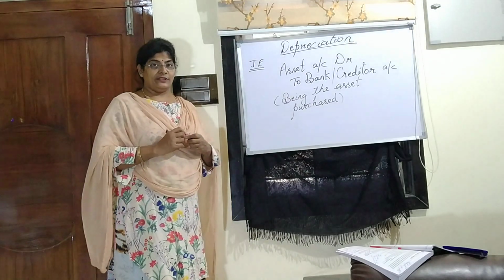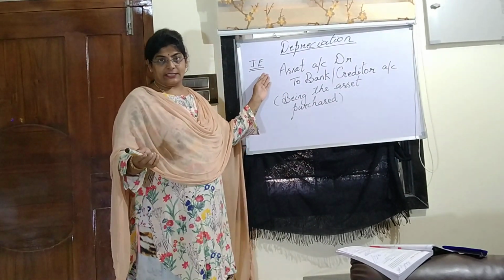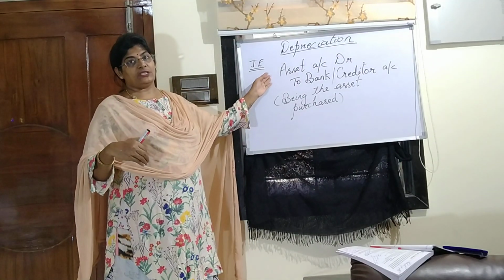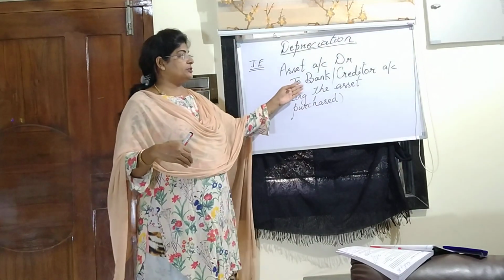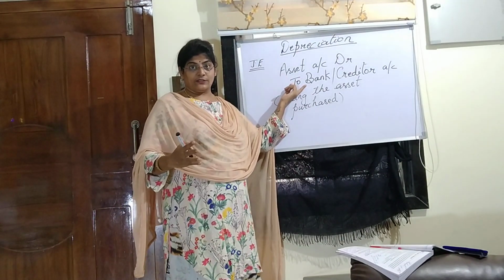Any organization, we will just see step by step. First, we buy the asset. So when an asset is purchased, how do we write the journal entry? Asset account debited to bank account. Asset is a real account, bank also is a real account.